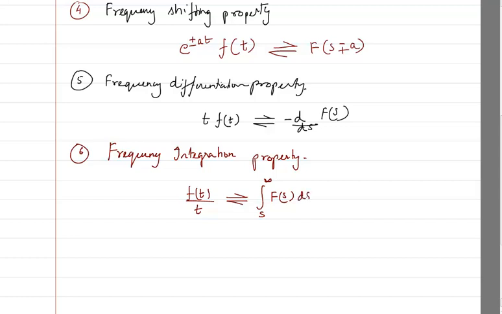ds. Next we will do the seventh property. The seventh property is basically the time differentiation property, and then we will have a time integration property, which we will do in the next class. So thank you.